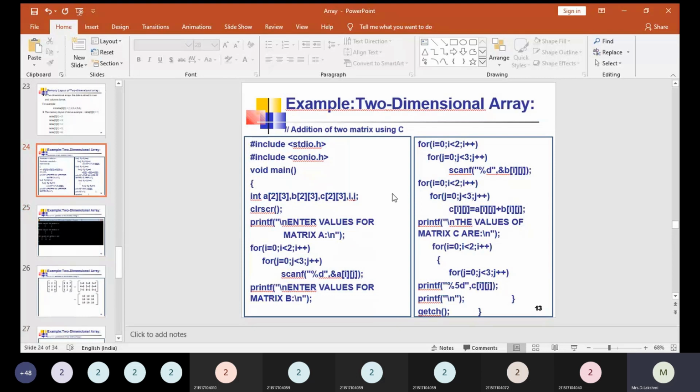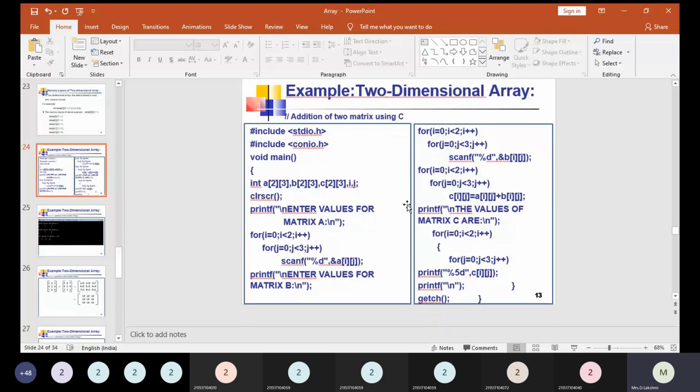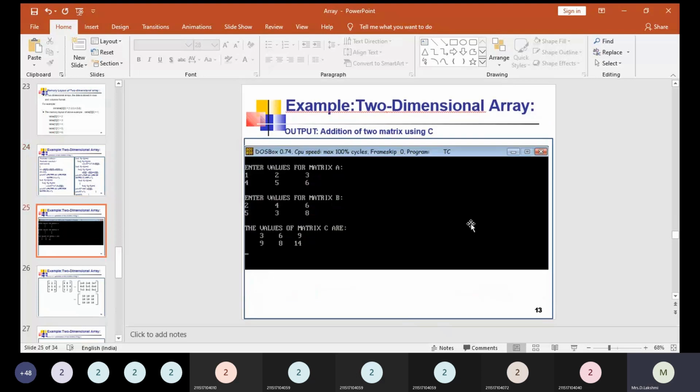array. So it might be a matrix addition or matrix subtraction. That is, all the arithmetic operations like addition, subtraction, multiplication, division, and transpose of a matrix, diagonal of a matrix. So whatever the matrix operation is, it will be performed using this two-dimensional array, right? So let us see the output, the screenshot of the output that we have got.